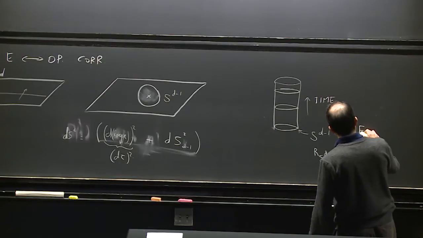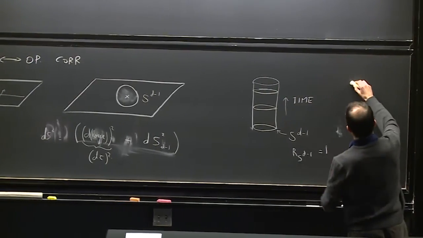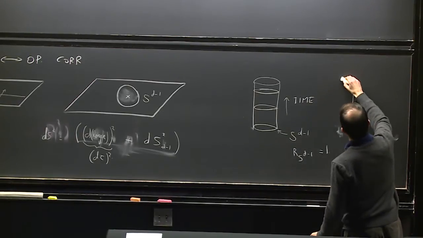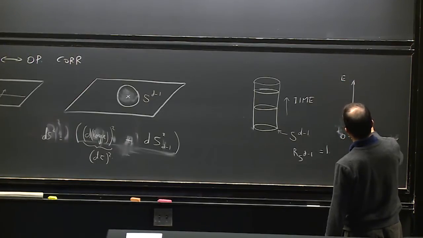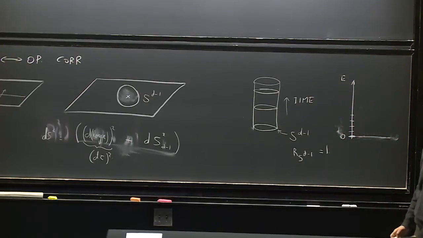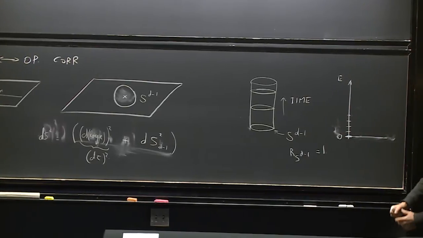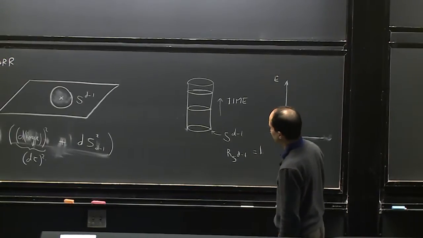The spectrum will be discrete: we'll have the vacuum, which will have 0 energy, and then we can have excitations which have various energies. And for different field theories we get different values for the energies.